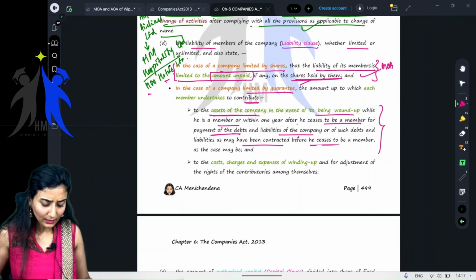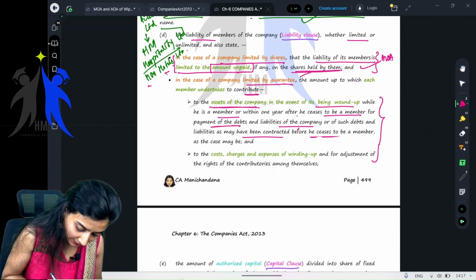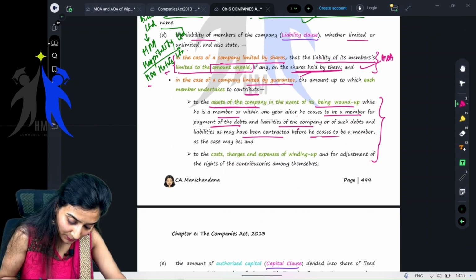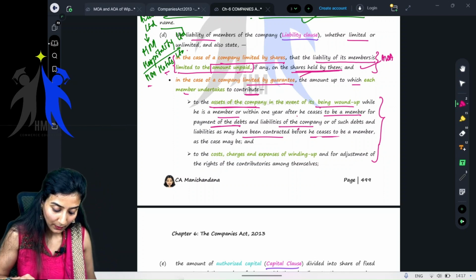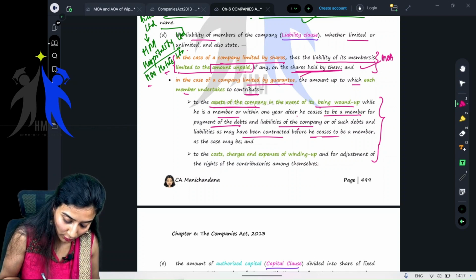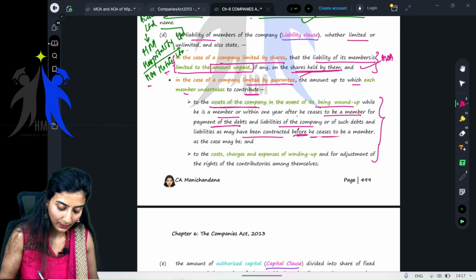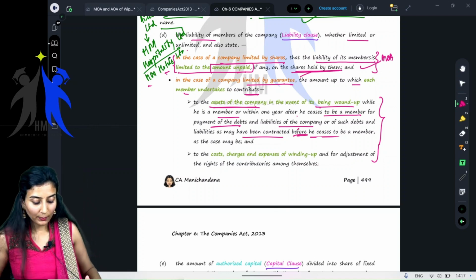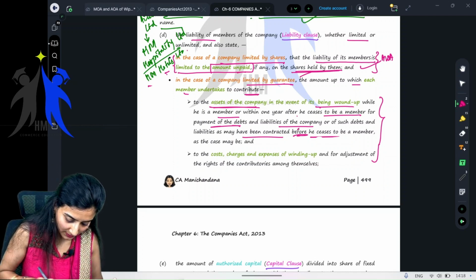Correct. Right. Now let's understand what this is, ma'am. What have they tried to write here? See, if the company is limited by guarantee, the amount up to which each member undertakes to contribute to the assets of the company in the event of its being wound up while he is a member, or within 1 year after he ceases to be a member, for the payment of the debts and liabilities of the company, or of such debts and liabilities as may have been contracted before he ceases to be a member, as the case may be, and to the cost. Okay, ma'am, I know you have not understood anything. Wherever you have space here, you can just write down.